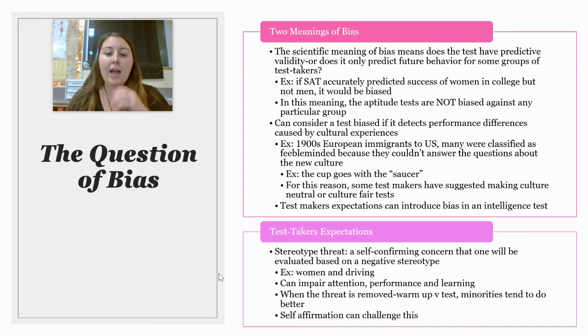Now, another way a test could be impacted is by the person taking the test, their expectations. So there is this concept called stereotype threat. Stereotype threat is a self-confirming concern that one will be evaluated based on a negative stereotype. So, for example, as a woman, there are negative stereotypes about women and driving.